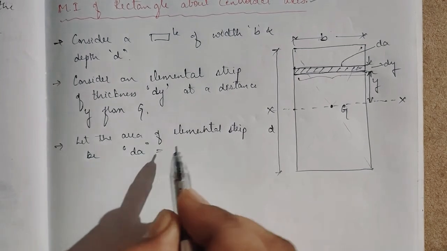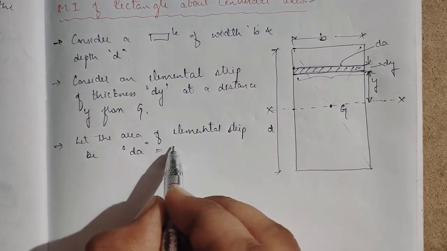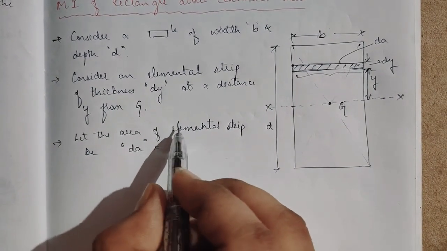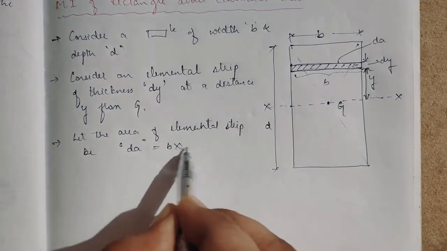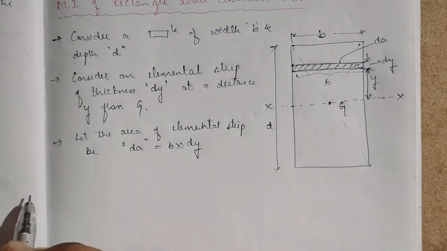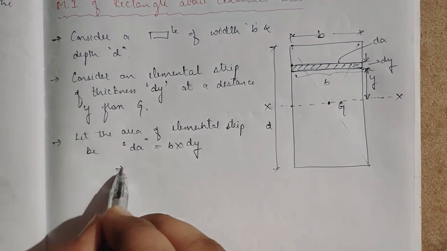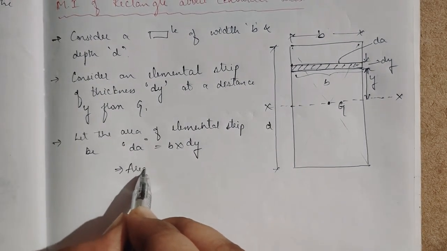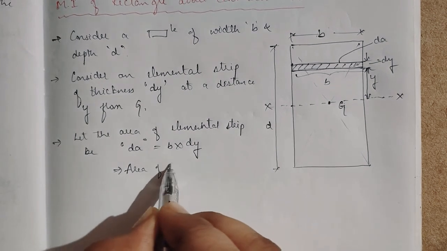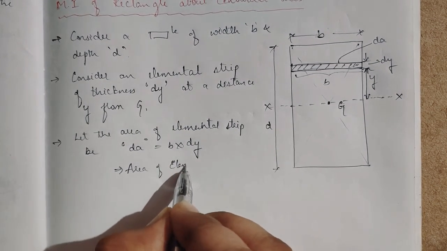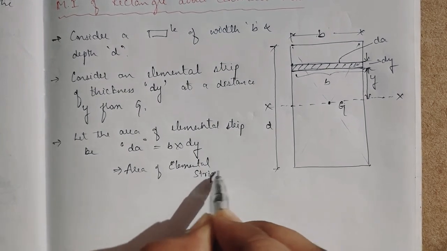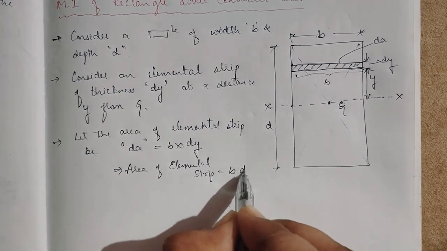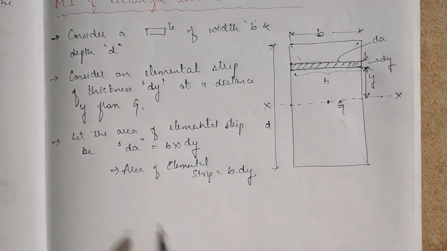So what will dA be? It is nothing but the area of the rectangle, breadth into depth. The breadth is b and dy is the thickness. So the area of the elemental strip is b into dy.